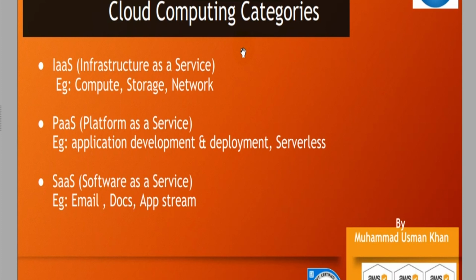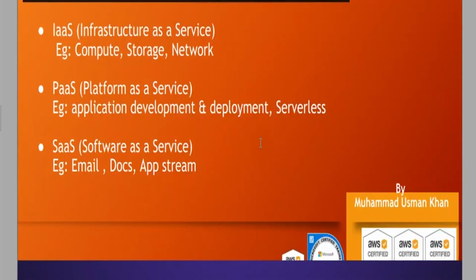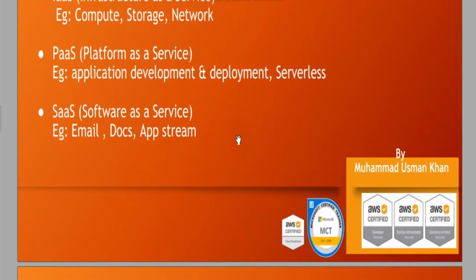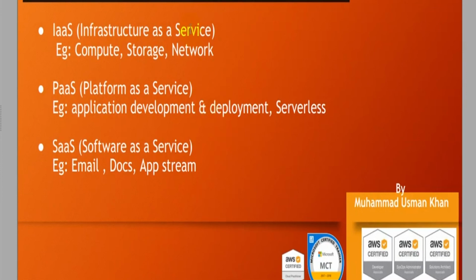And last but not the least, software as a service, where we can consider our email setups, docs, app stream. These are service names, some sort of predefined application where we just click and it works. Such types of applications are part of SaaS, software as a service. So any service which you will learn later in this course belongs to one of these three categories.